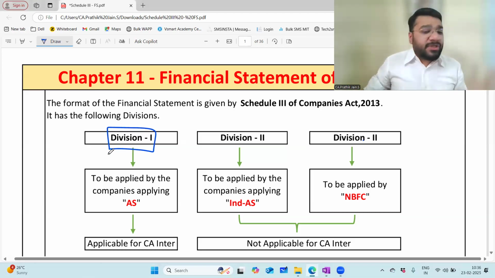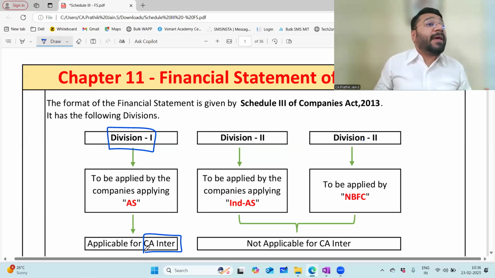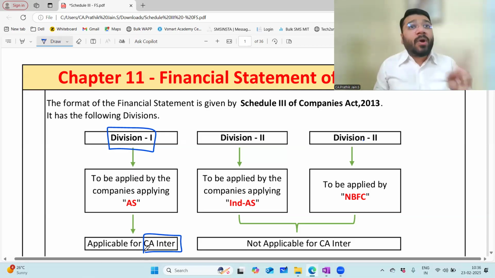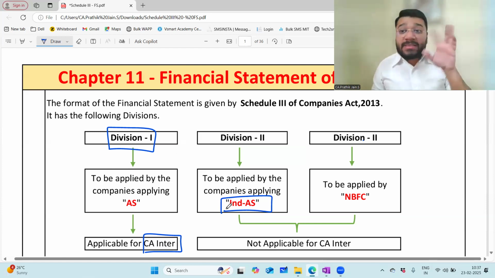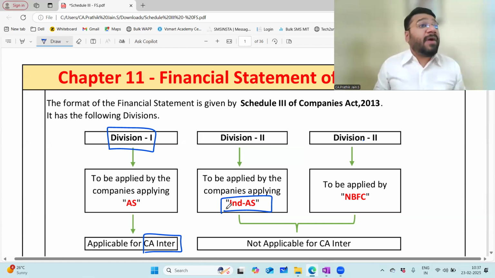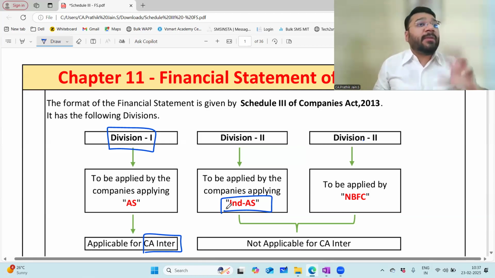The format given in Division 1 is applicable for the CA Intermediate Advanced Accounting. This is applicable for those companies who have to follow accounting standards in preparing the financial statement. What is Division 2? The format laid down in Division 2 is for those companies which have to apply Ind AS. What is Ind AS? How is it different from accounting standards? What is IFRS? The comparison between the three will be given in the introductory part of the accounting standards. That time I'll discuss this part.